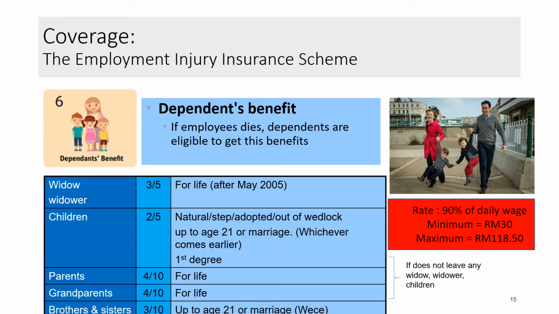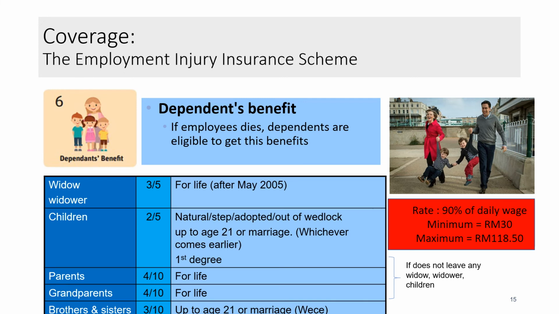Dependence benefit is another form of benefit under the employment injury scheme. It is for the family members in the case of death of employees, also SOCSO members. So now it is very generous. If you look at this slide, previously it only covered widows, but now widowers are also eligible to get the benefits. And previously the payment for a widow was limited until she remarried, but now it is until she dies, and also until the husband, the widower, dies.